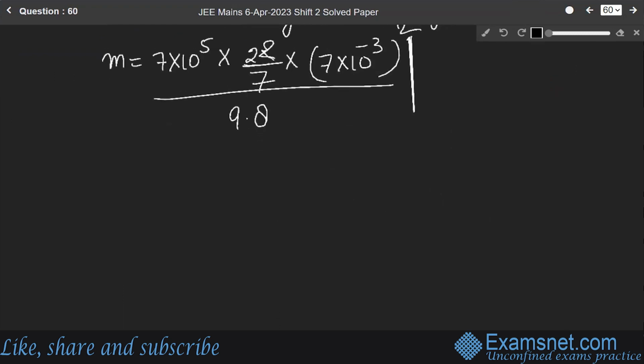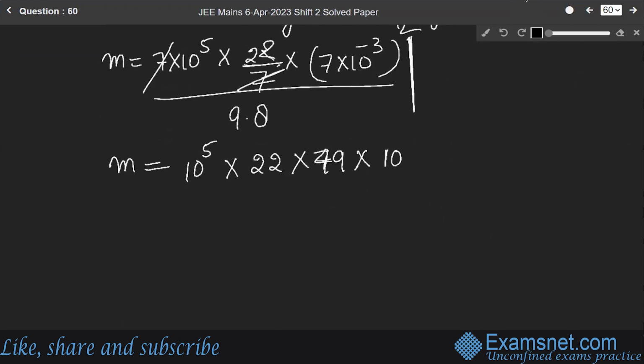Solving this, we get m equals 10 to the power 5 into 22 into 7 whole square, into 10 to the power minus 6, over 9.8.